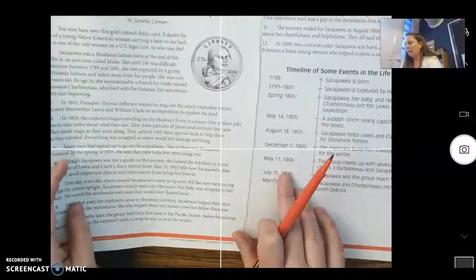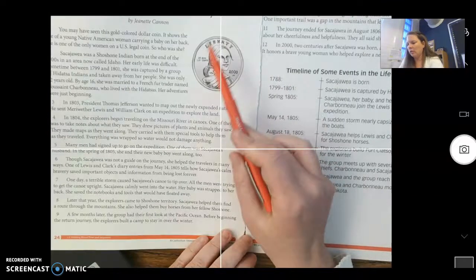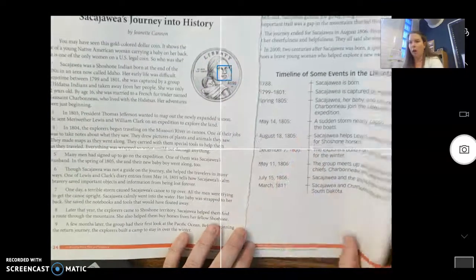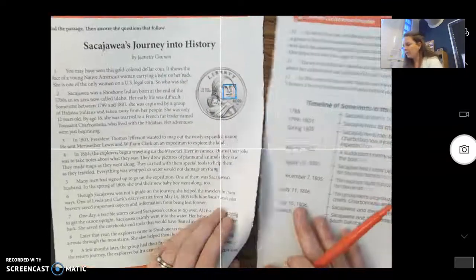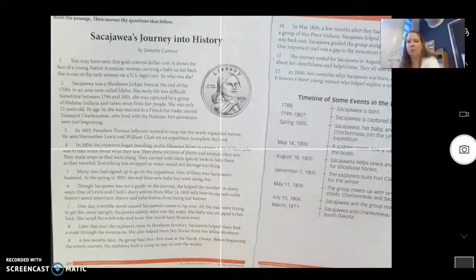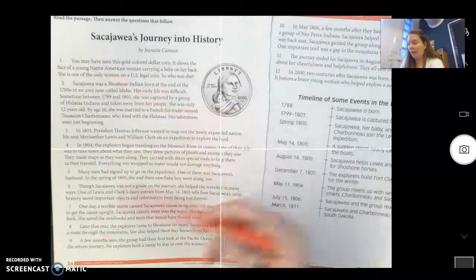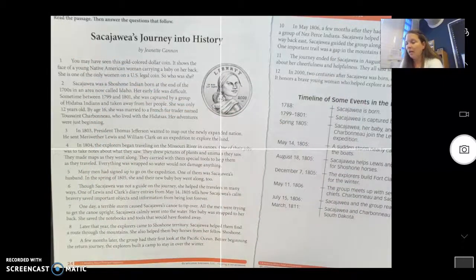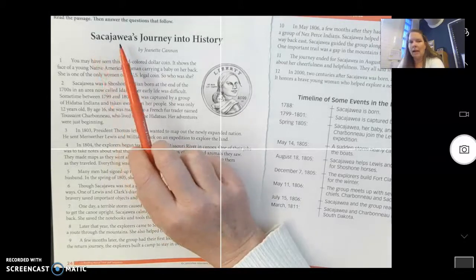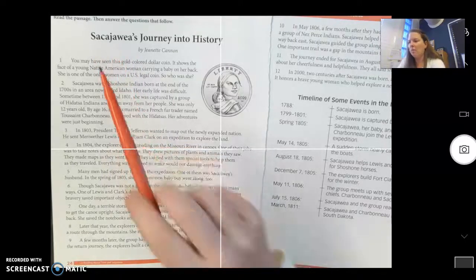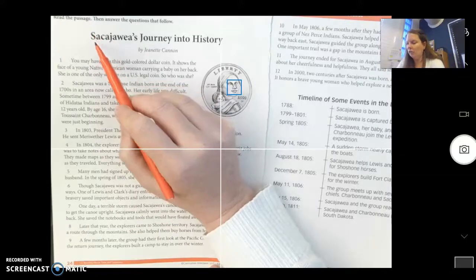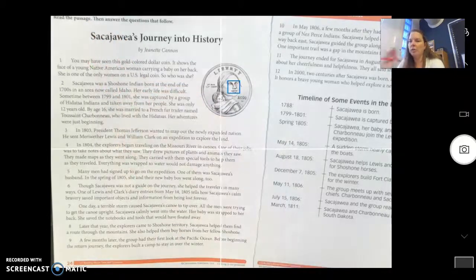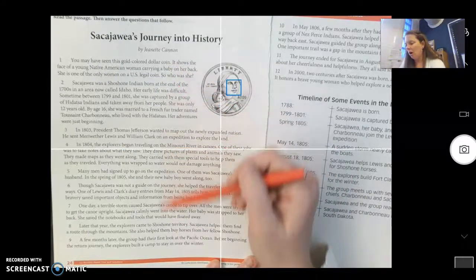Okay, so Sacagawea is a Native American, and she is actually on our dollar coin, okay? And so just a couple of things that I want to remind you before you do this assignment. You are going to be reading this passage by yourself, okay? And so when we come to a name like Sacagawea, if we do not know her name, we can just simply call her S or Saca or something short. It does not have to be where we focus so much on her name, okay? So we're going to read through our story.